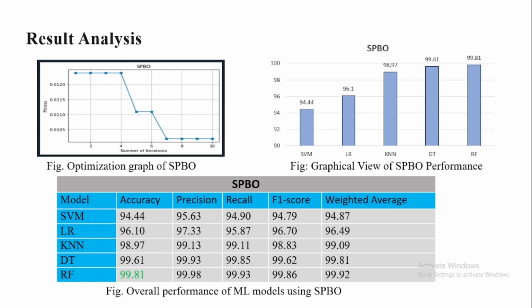Finally, we can see the overall performance of machine learning models using the student psychology based optimization algorithm. Here all the evaluation metrics, accuracy, precision, recall, etc., are good when we used the random forest algorithm with the SPBO algorithm. So we finalized our machine learning algorithm as random forest, which is most suitable with the SPBO algorithm.